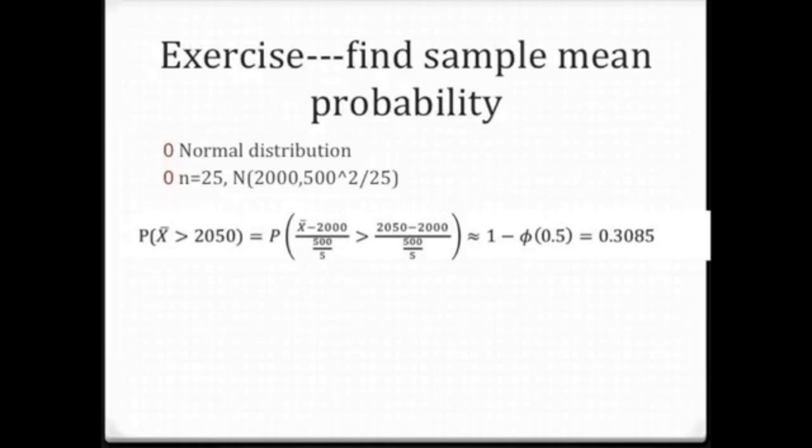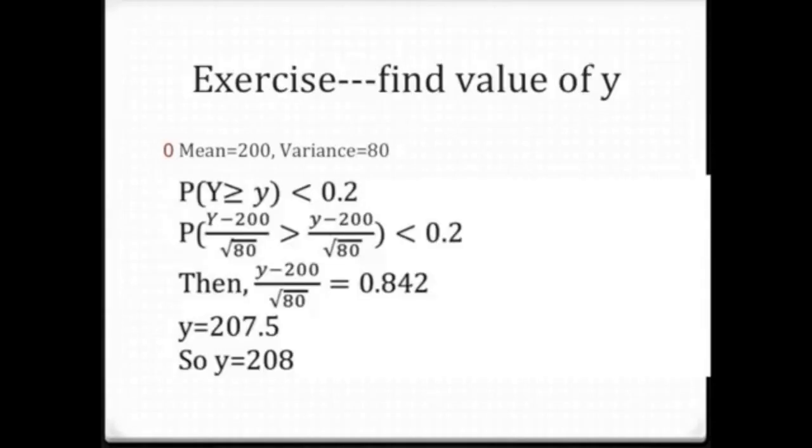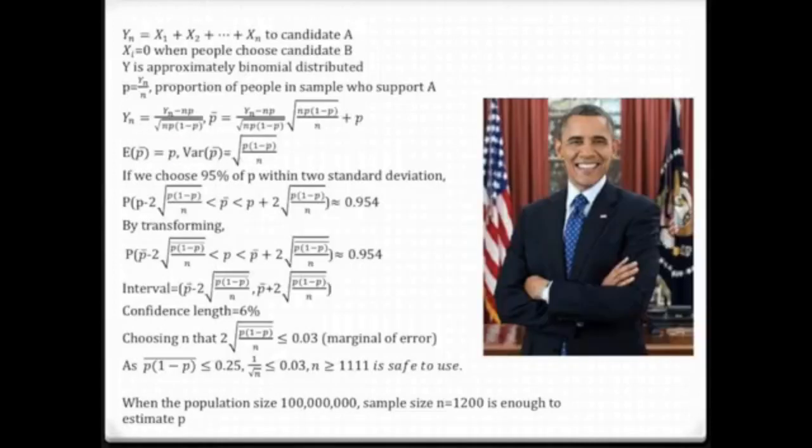Here we will look for the value of y. For this distribution, mean 200 and variance 80, we want the probability that y is less than some value to be 0.2. We get y minus 200 divided by the square root of 80 is equal to 0.842. Y is equal to 207.5, so y must be at least 208. We have talked so much about the central limit theorem. Now let's respond to the question at the beginning of the video.